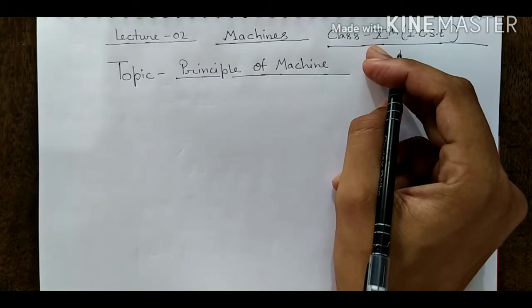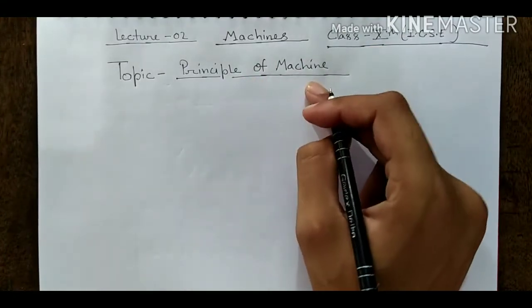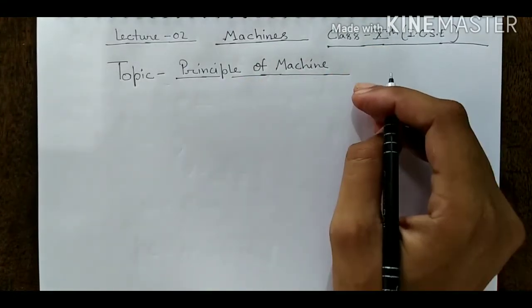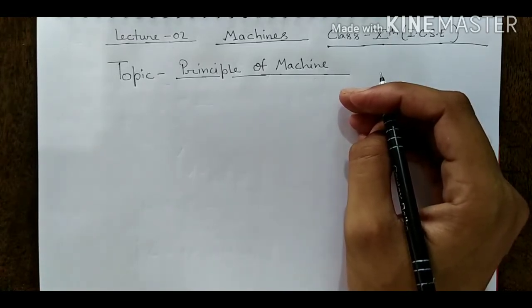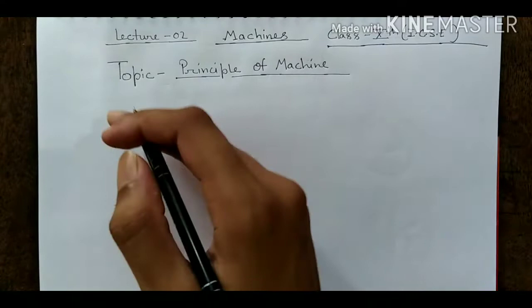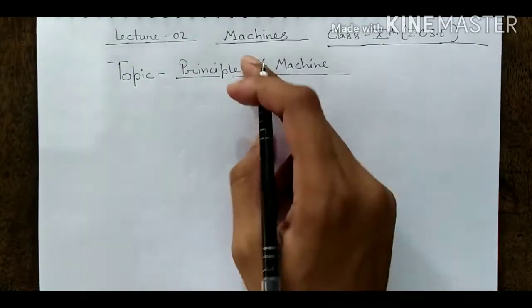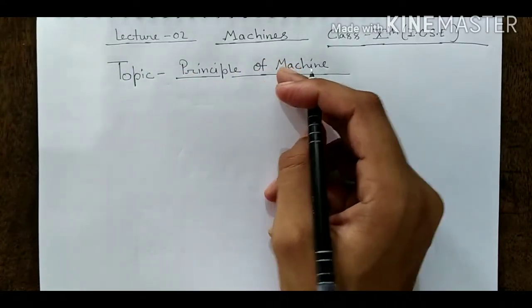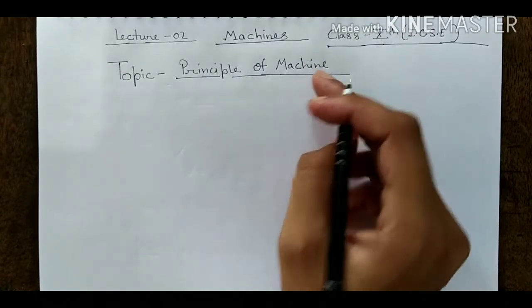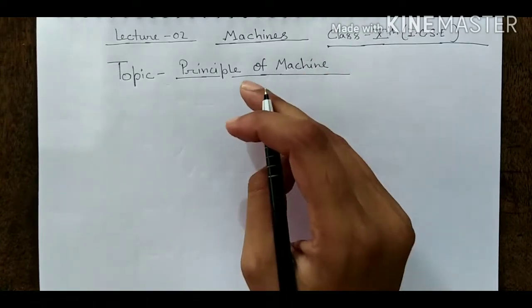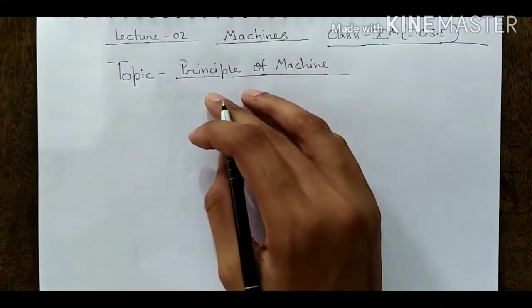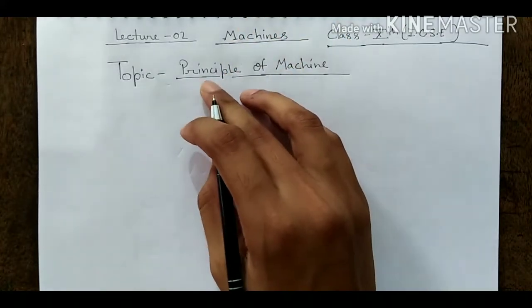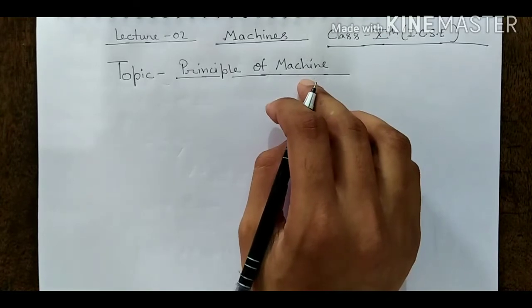In this lecture we will discuss the principle of machine and the relation between efficiency, mechanical advantage and velocity ratio. First of all students, you must watch the first lecture of chapter 3, Machines, in which we have already described the concept of machine and types of machine, work input, work output, efficiency, mechanical advantage and many more. Now we will study the concept of principle of machine. What is the principle of machine?